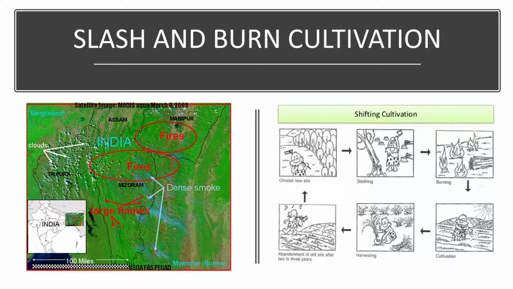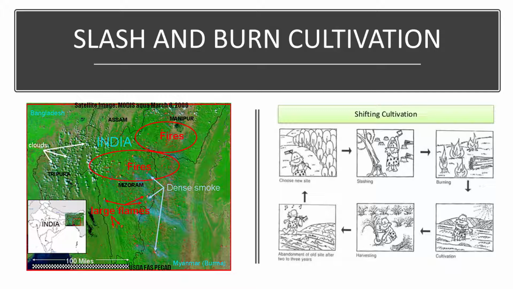Let us take a look at these two images showing slash and burn cultivation. The first one is a satellite image showing us fires in the northeastern part of India. All the red dots signify slash and burn cultivation happening. These areas are burning to give way to land to grow crops on.